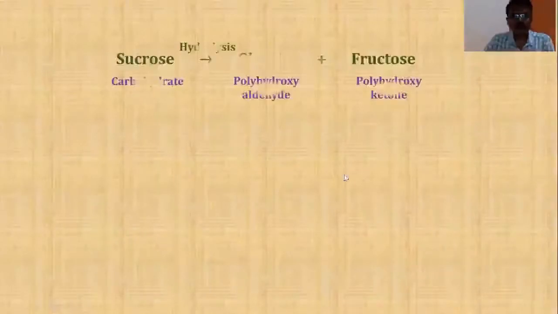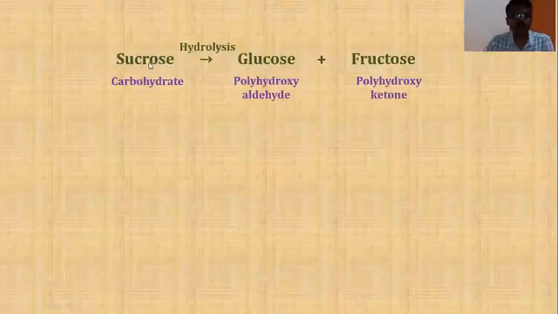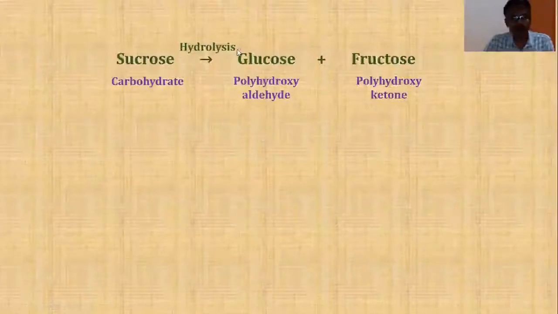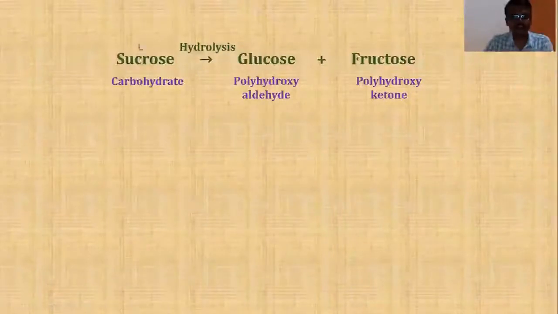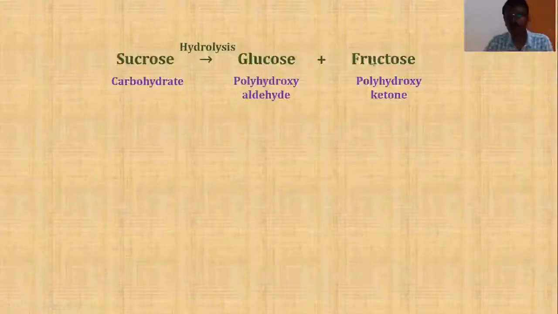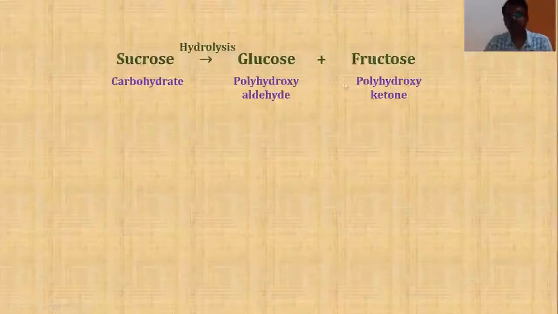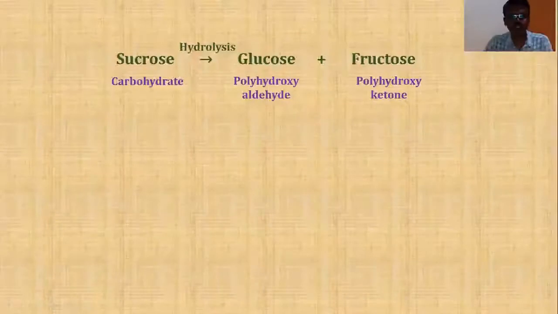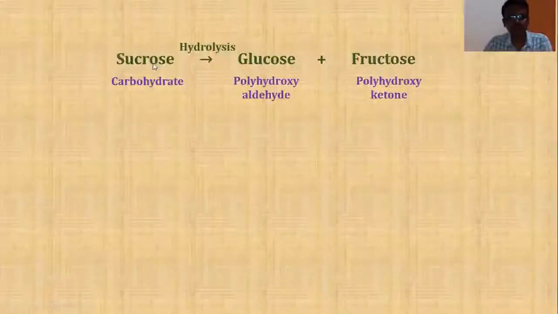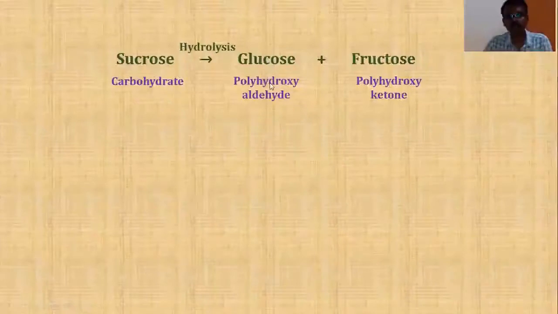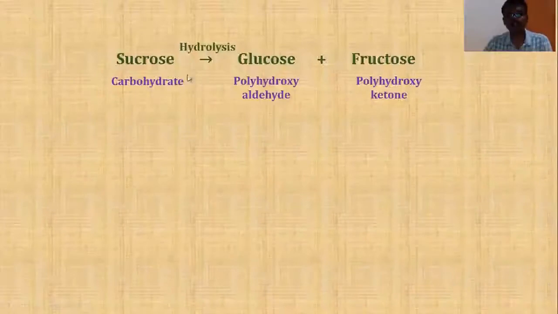Take a look at this particular reaction. Here we have a carbohydrate, sucrose, on hydrolysis. Hydrolysis means, lysis means breaking, hydro means water. By the addition of water, you're going to break down this carbohydrate into 2 simpler units. One is glucose, the other one is fructose. Just now we saw glucose is a polyhydroxyaldehyde and we came to know that fructose is a polyhydroxy ketone. Now we can say carbohydrates are those molecules which upon hydrolysis yield polyhydroxyaldehyde and polyhydroxy ketone, isn't it? So this way also we can define carbohydrates.